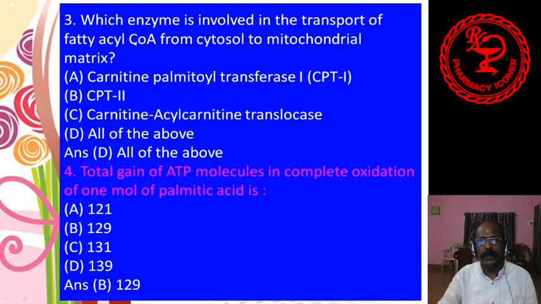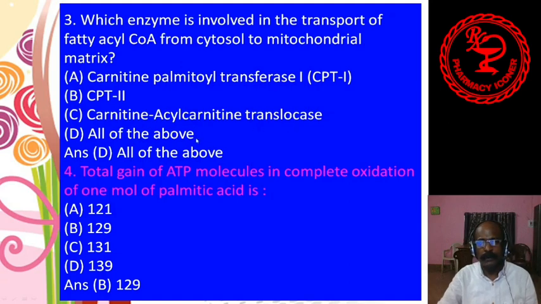Number 3, which enzyme is involved in the transport of fatty acyl-CoA from cytosol to mitochondrial matrix? A, carnitine palmitoyl transferase 1, that is called CPT1, CPT2, carnitine acylcarnitine translocase.